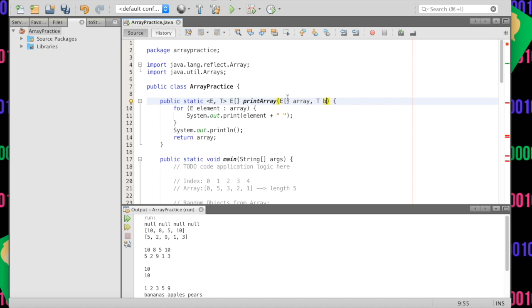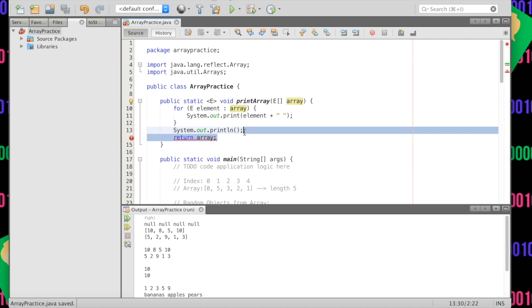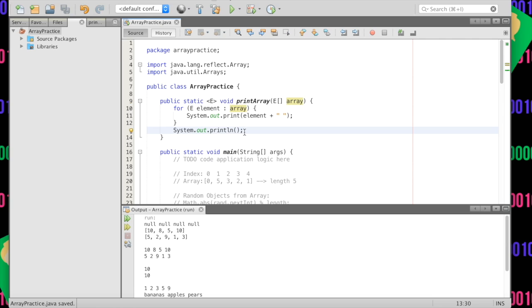But the thing is that if you say like E is a string and you want this B to also be a string, then you would make them the same data type. But say you always want them to be different. I mean, they could be the same, but if you think that you're going to use them differently, then you would give them different values here. And so we're going to actually delete all these. I was just showing you. You can do this with your methods and it's all good, and we're not going to return this array because it's printing, it's a side effect, and there we go.